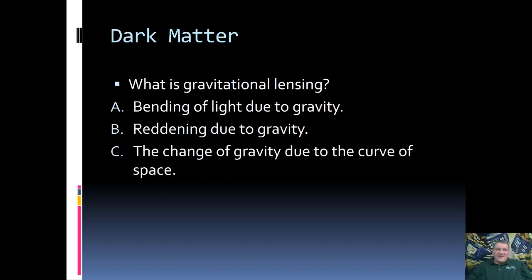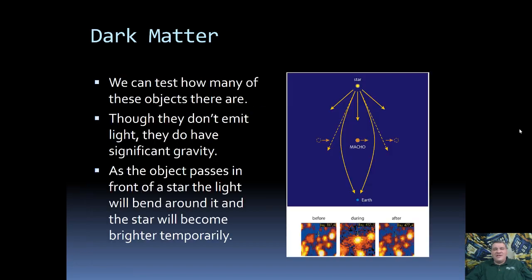All right, so the correct answer is A, the bending of light caused by gravity. So we can actually use gravitational lensing to search for MACHOs. Remember, the whole point is that we can't see the MACHO itself, but it will still have a lot of gravity, so we should be able to see it because of its gravitational influence. And so the idea is that we look out towards the halo, find a whole bunch of halo stars, and survey them, watch them over a long period of time.